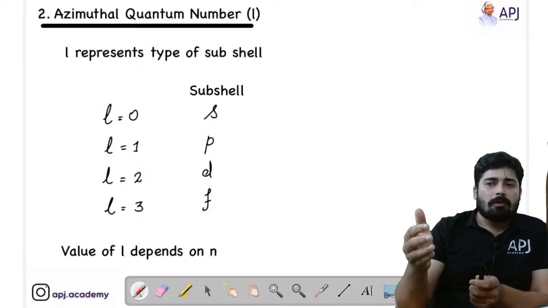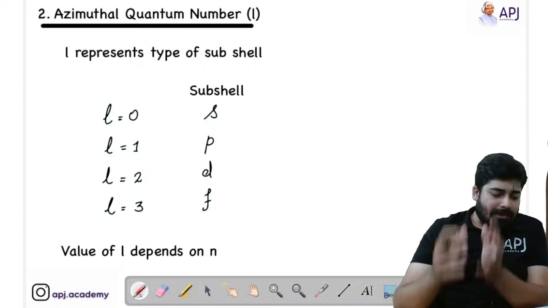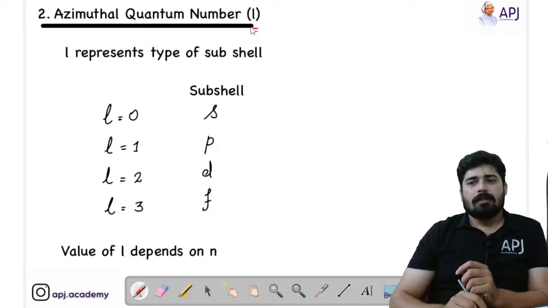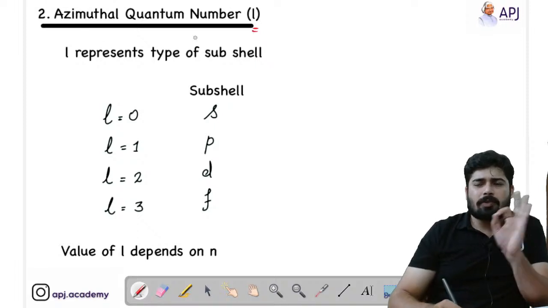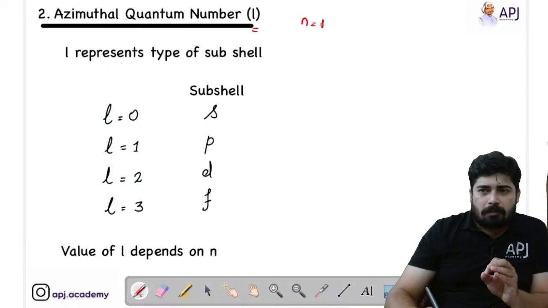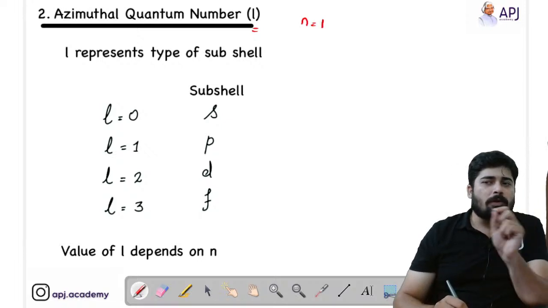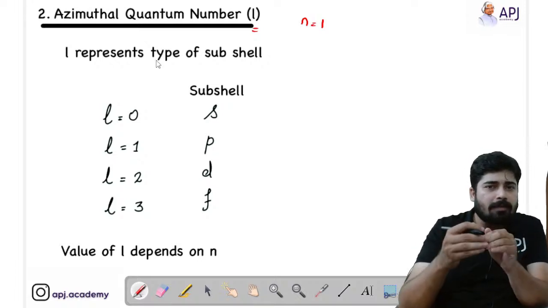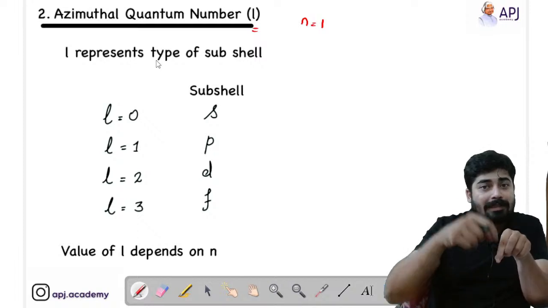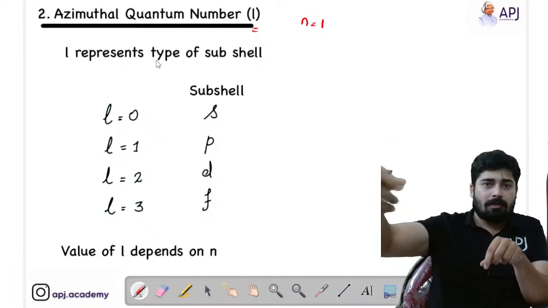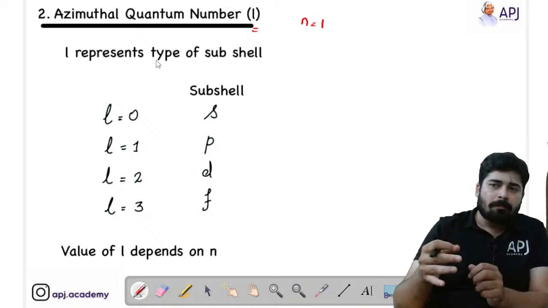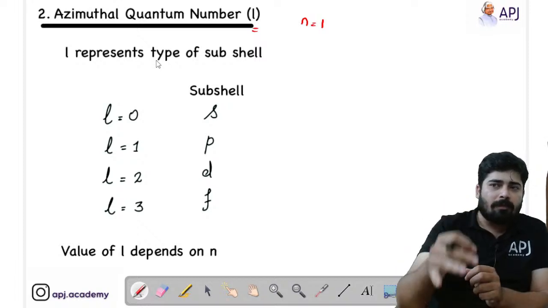Okay, so we are going into the next quantum number, called the azimuthal quantum number, denoted by L. Clearly, students, please understand this. It is a very simple concept. If n equals 1, that indicates the first shell. First shell means the first shell from the nucleus. We count the number of shells from the nucleus outwards. So from the nucleus, the first shell.